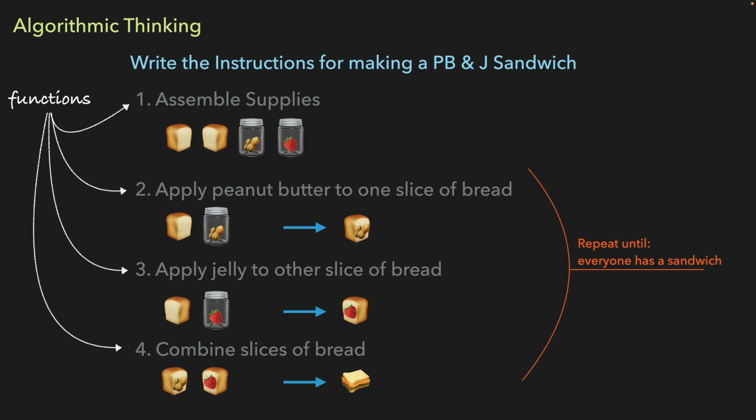So when you look at these steps, you can think of each step as if it were a function. You can think about your ingredients, your supplies, as variables, things you need to set up in order to solve the problem. The supplies you need for each subsequent step you can think of as inputs to that step, and the result of those steps you can think of as the output of that step. And of course, the idea of repeating certain steps you can think of as a loop. Sometimes, the outputs of some steps become the inputs of other steps.